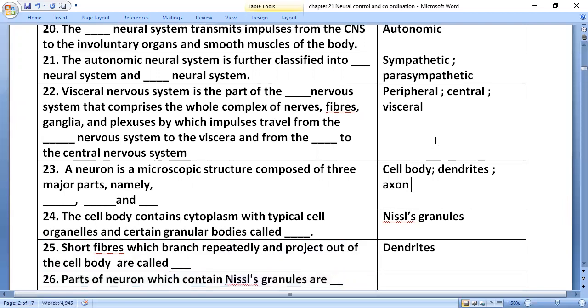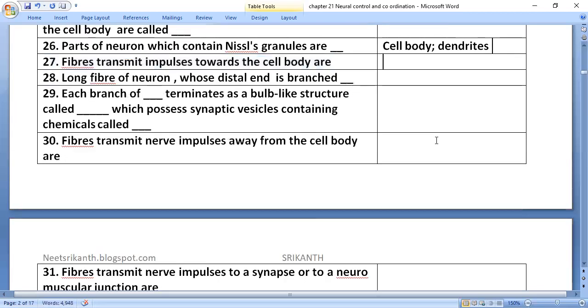The parts of the neuron which contain Nissl's granules are the cell body or cyton, and dendrites. Fibers that transmit impulses towards the cell body are dendrites. The long fiber of the neuron whose distal end is branched is the axon.